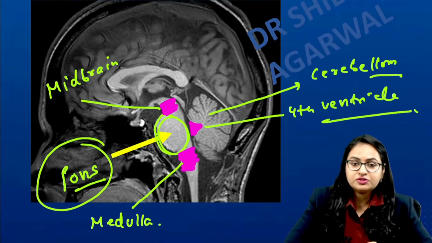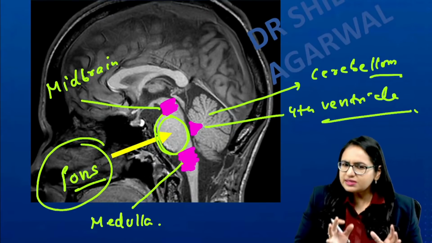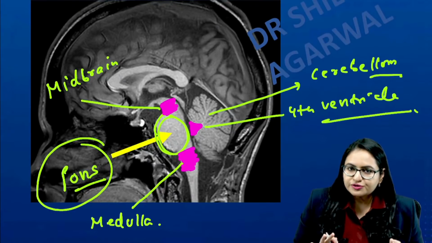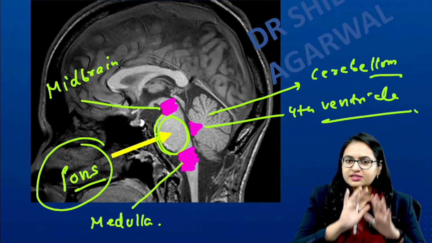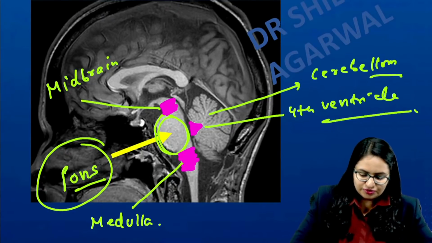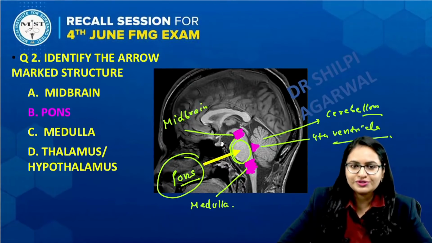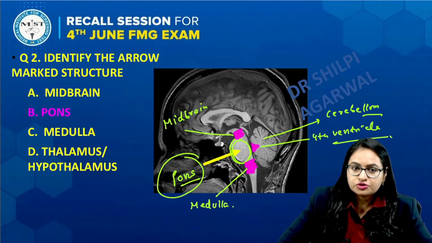So the answer of this question was pons, and this was a very basic question. You only have to know the parts of the brainstem, and as you go from above to below, you can very well tell that the expanded portion was pons. So the answer of this question is pons. Now let us come to the next question.